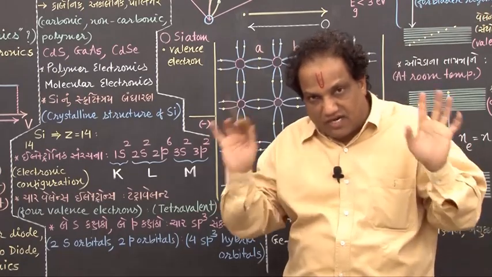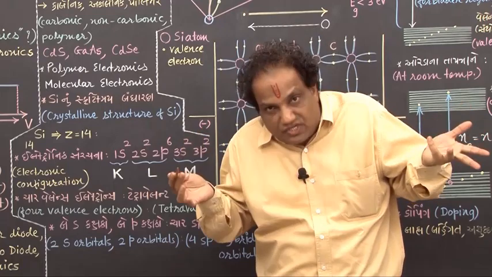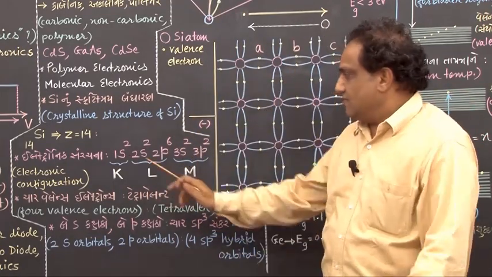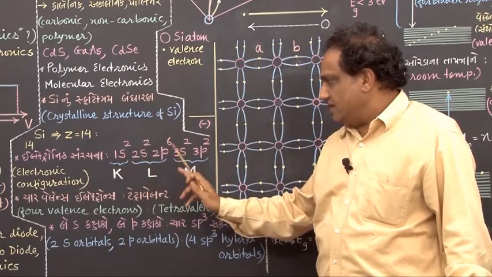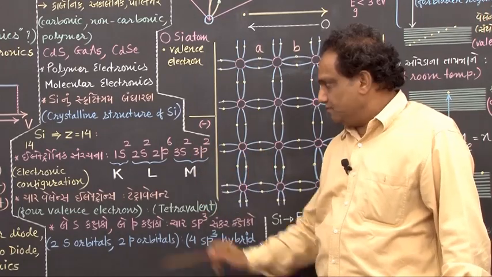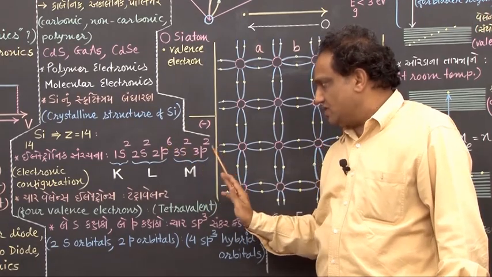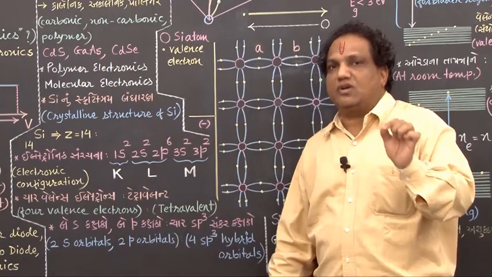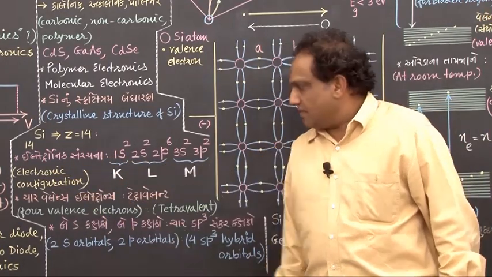Now these 14 electrons, if you arrange them depending upon their different values of energy, then you will have the electronic configuration like this: 1s2, 2s2, 2p6, 3s2, 3p2. 2 plus 2, 4 plus 6, 10 plus 2, 12 plus 2, that is 14, correct? So this is how the silicon atom has this electronic configuration, okay?